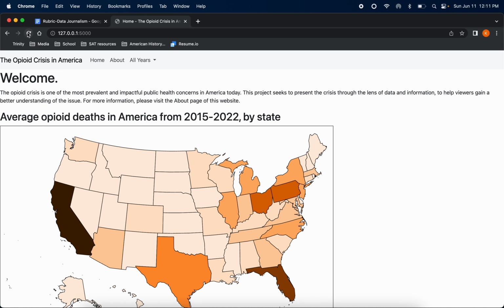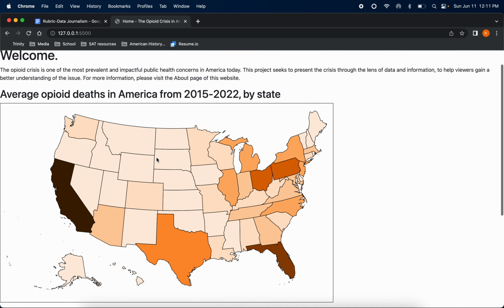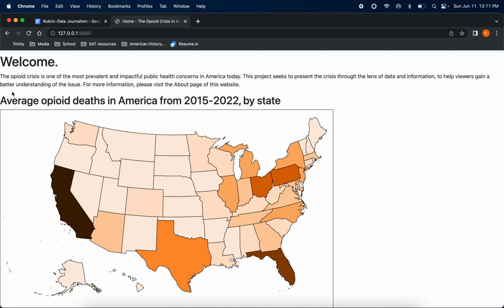So here's my website. This is kind of the first page that you see. This is my home page when you load the website. I kind of give a brief little description of what my intentions or goals were. And then here's my first macro graph.